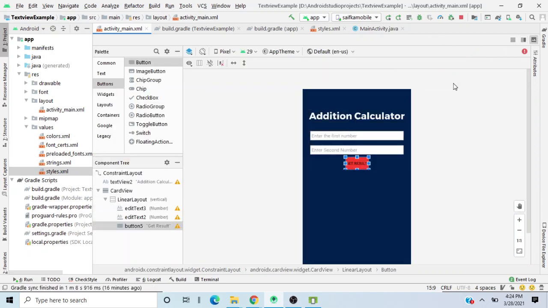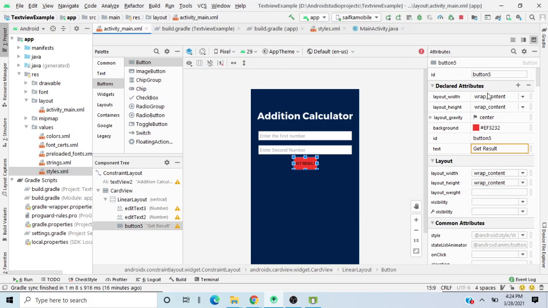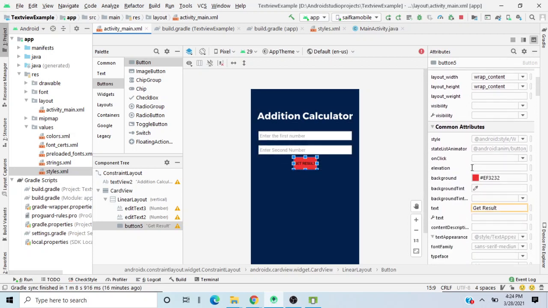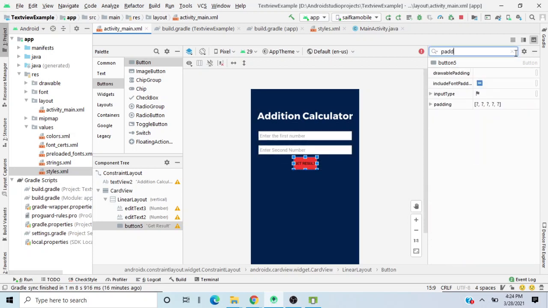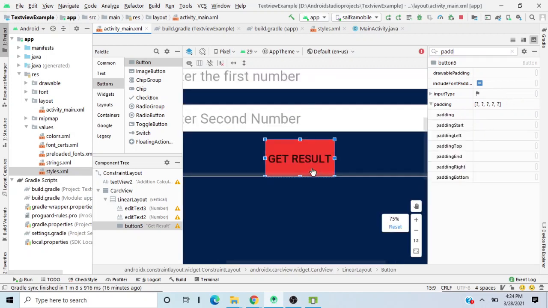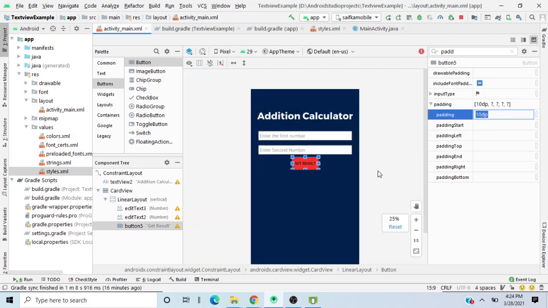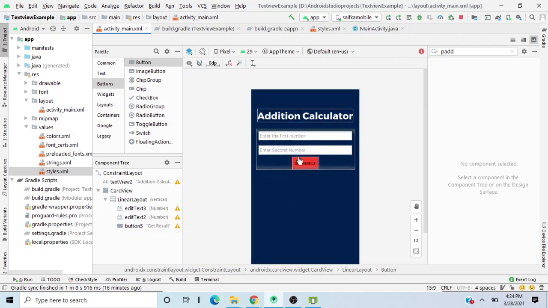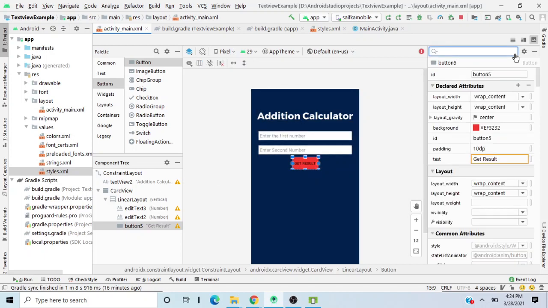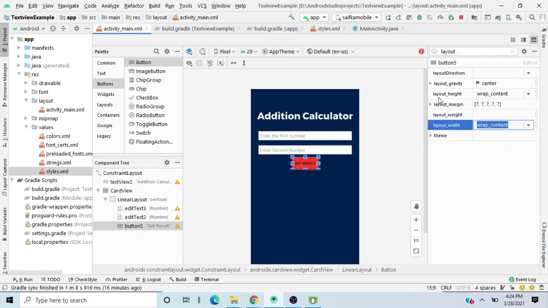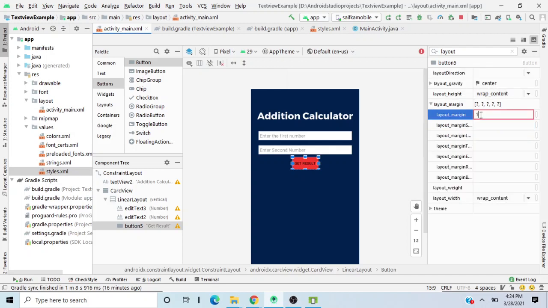Let me just go back over here and choose the attributes and choose the button, and we will just go ahead and search for something like padding. So now you will see what is padding. As you can see, there are no spaces over here, right? Now if I write 5 dp, it's increasing. If I write 10 dp, the size inside the button will increase. So get result, and I'll also add some margin. I hope you know what is a margin by now. I'll write 15 dps from all sides.